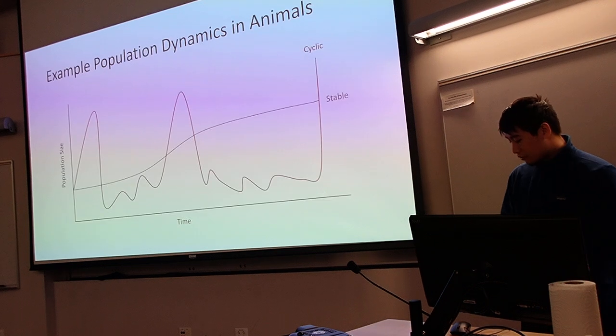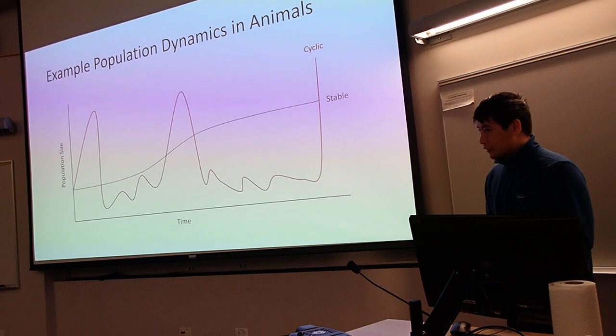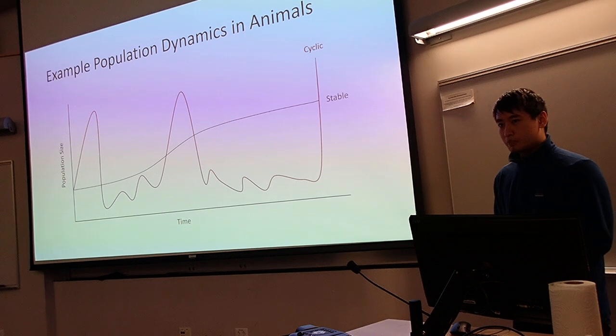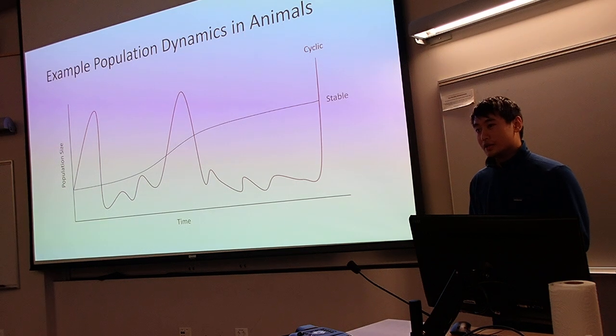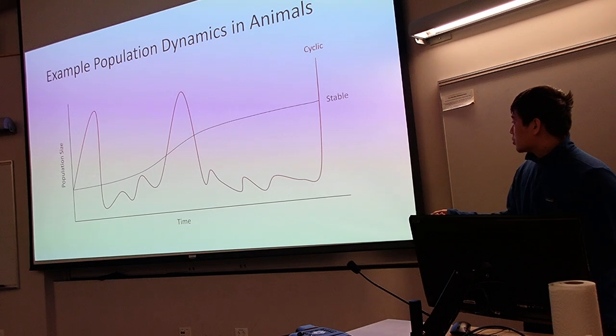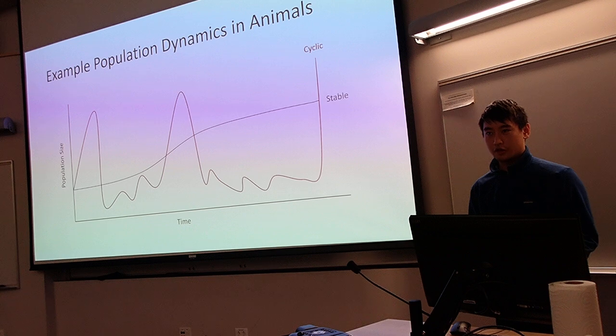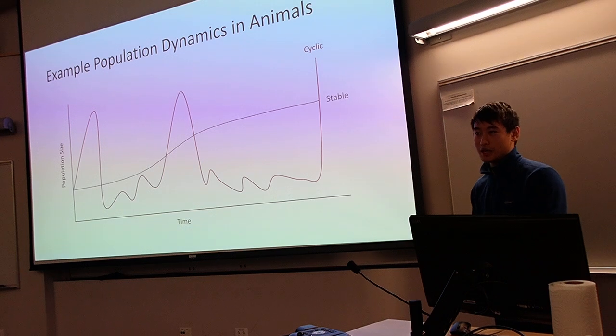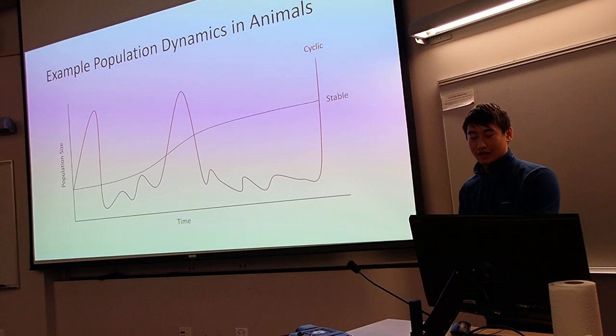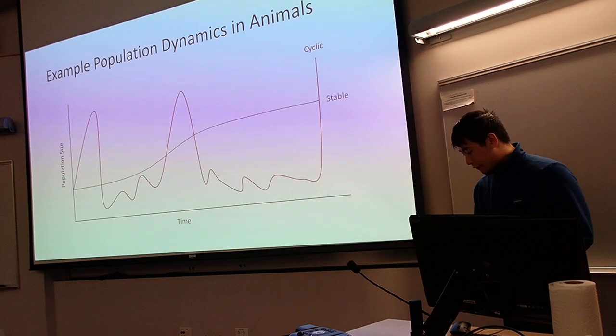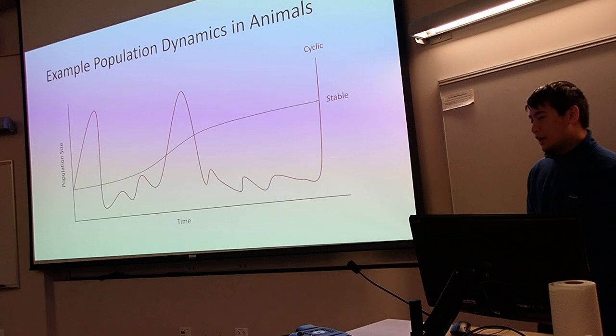So just to give you an idea of what I'm talking about here, here is an idealized model of two different population dynamics we might see in a wild organism. In the black here is what we consider a stable population growth rate, where the population over time grows at a relatively steady rate and levels out and maxes at a certain carrying capacity that the ecosystem can handle. However, for my study, I'm investigating a possible cyclic population dynamic here.